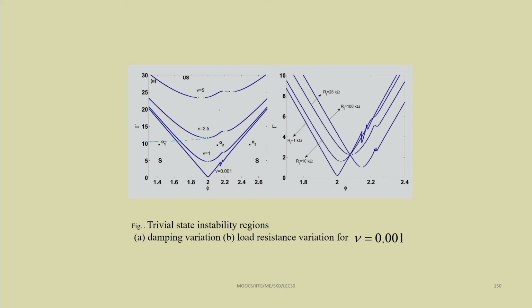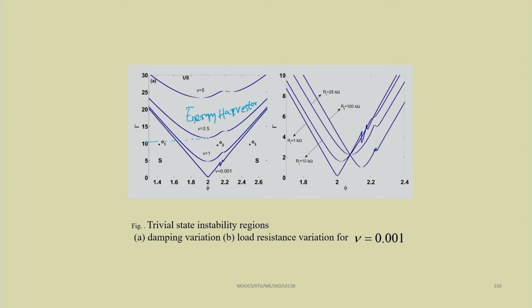Actually, this unstable position, when the system becomes unstable, is the position where we use this as an energy harvester. In the stable region it cannot be used as an energy harvester because it will not vibrate. When it is trivially unstable, that configuration we have to take to use this as an energy harvester.